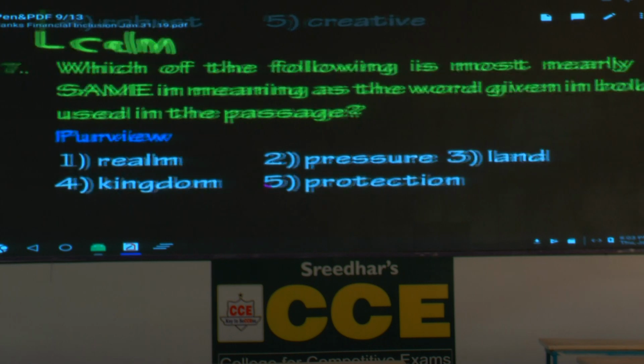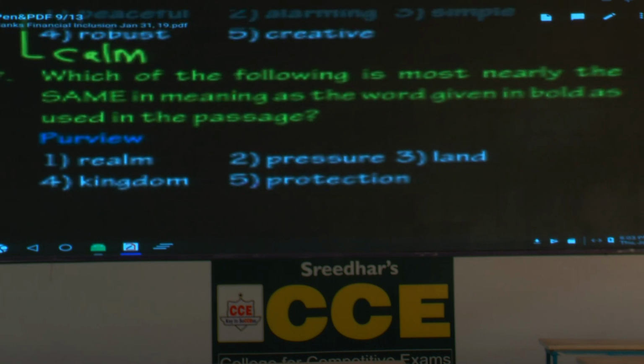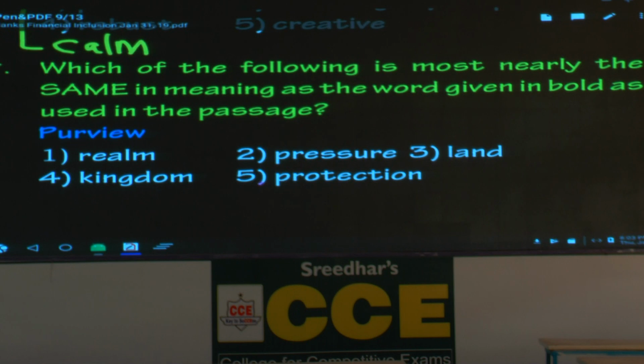Question number 17. Similar in meaning, what is the word purview? Purview of some bank, purview of some company, purview of some organization. Means what? Within the scope of some bank. What is the first option here? Realm means what? Area, scope. Please write the meaning.